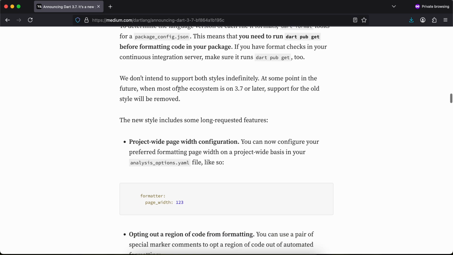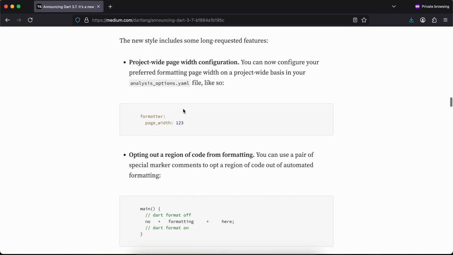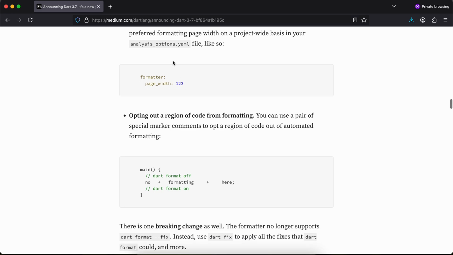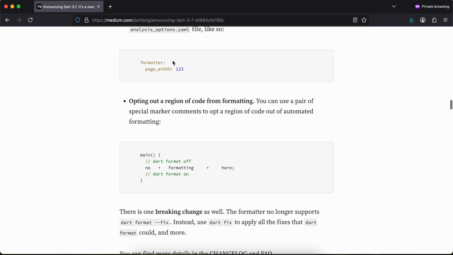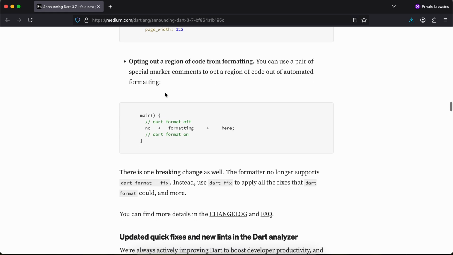At some point in the future, when most of the ecosystem is on 3.7 or later, support for the old style will be removed. The new style includes some long requested features. Project wide page width configuration: you can now configure your preferred formatting page width on a project wide basis in your analysis_options.yaml file, like so. Opting out of a region of code from formatting: you can use a pair of special marker comments to opt a region of code out of automated formatting.